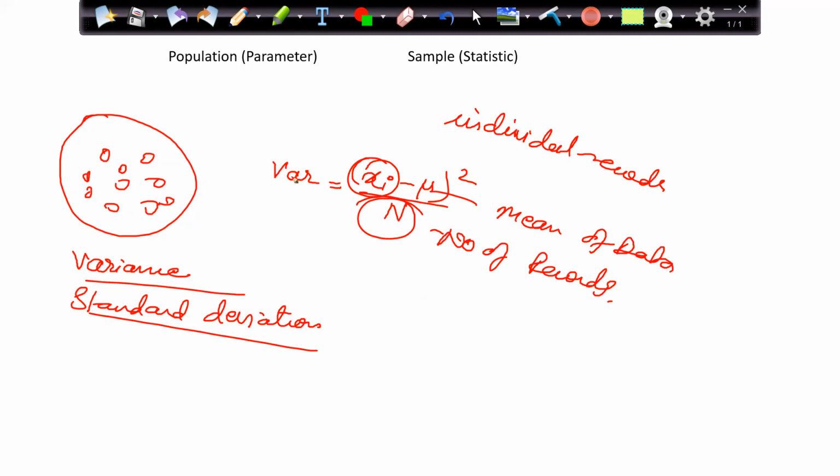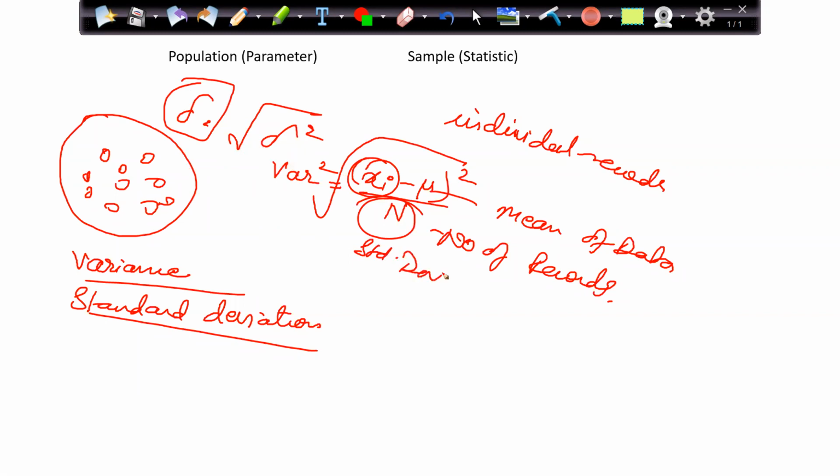And the variance is denoted by sigma square, and when I take the square root of it, that is my standard deviation. That is what we saw in the last class. So sigma square is my variance, and sigma, the square root of this value, is my standard deviation.